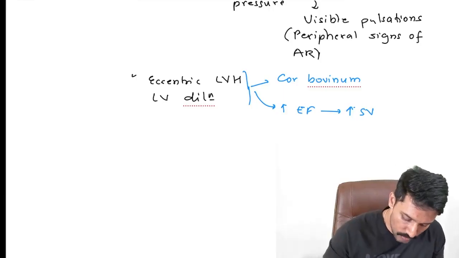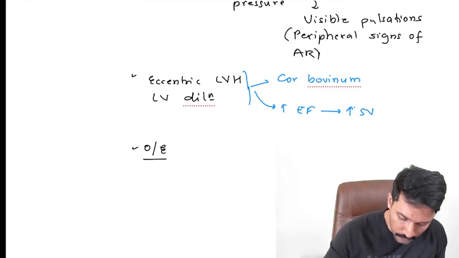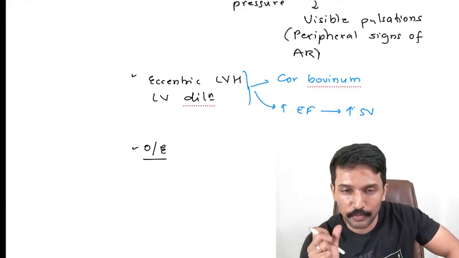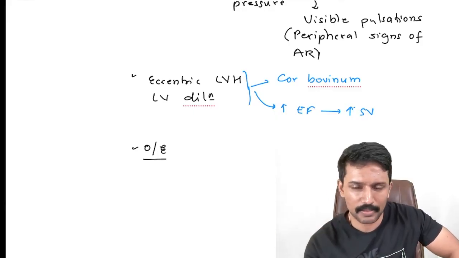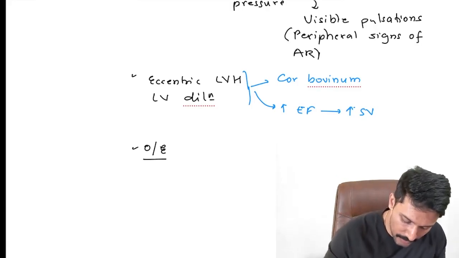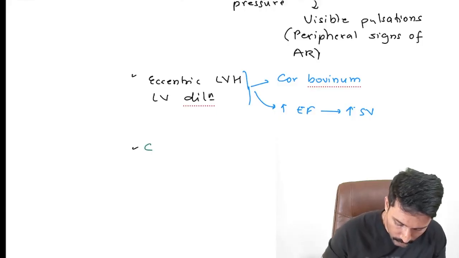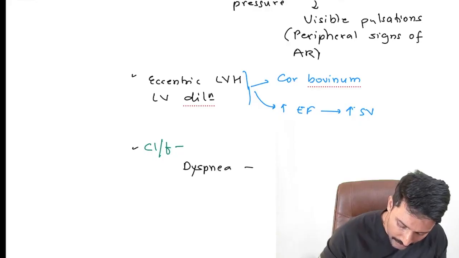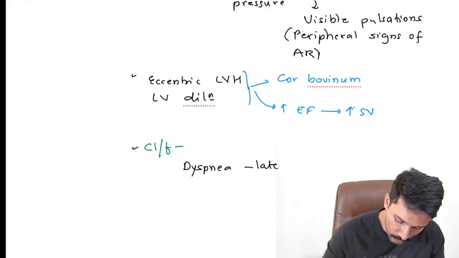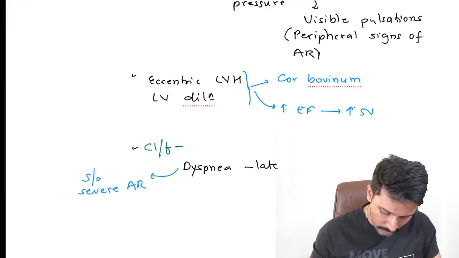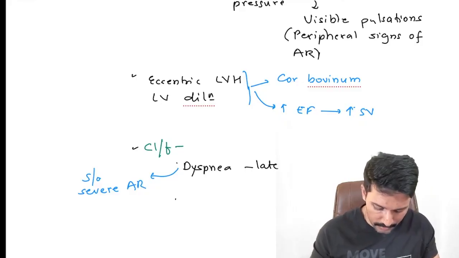Now, when these patients come to us and when we examine, because these patients have massive left ventricle and it is forcefully contracting, they may have palpitations as a symptom. Apart from that, it is a left heart disease. So in terms of symptoms, yes, they will have dyspnea as a symptom. So in terms of clinical features, they can develop dyspnea, but dyspnea is again a late symptom, and because it is a late symptom, presence of dyspnea is suggestive of severe AR. Severe AR.